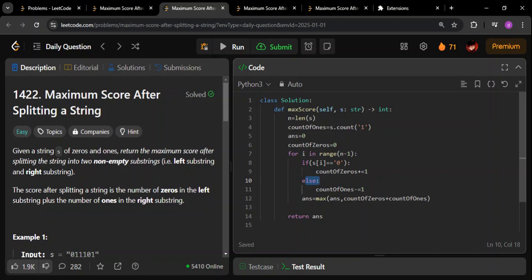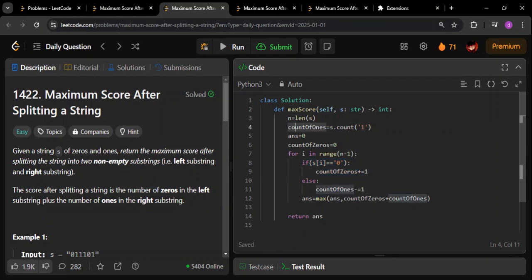Remember, please be very clear with the ideology that we are following. For zeros we want how many zeros are there towards the left, including the current index. But for ones, we want how many ones are there towards the right, excluding the current index. This will always be the ideology that I'm following in all the three approaches.